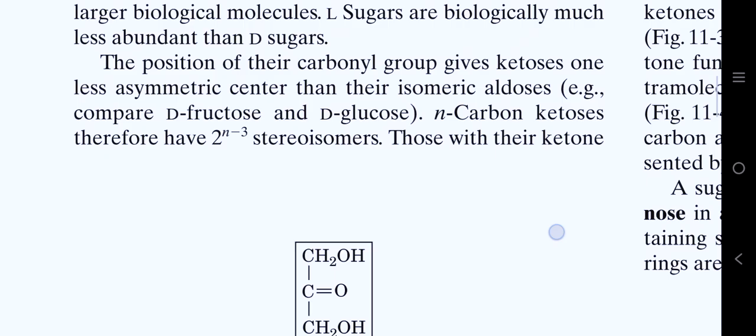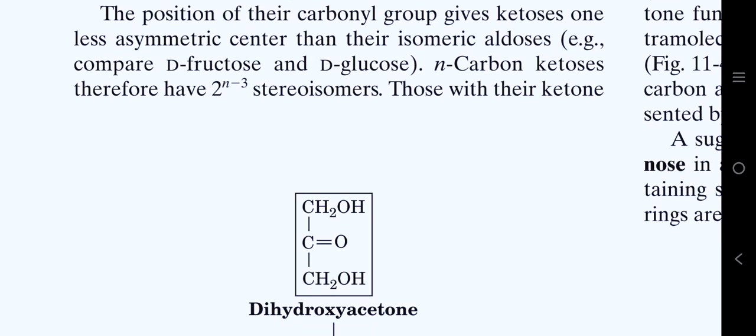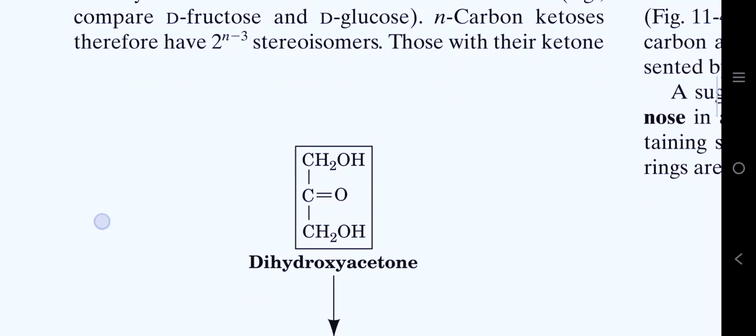The position of their carbonyl group gives ketoses one less asymmetric center than their isomeric aldoses. The ketone groups are present within a chain, so they will have fewer isomers than the aldoses. We have seen that glucose has 16 stereoisomers, but fructose, which is also a 6 carbon molecule, has 8 stereoisomers. The formula for calculating the stereoisomers of a ketose with n carbons is therefore 2 to the power n minus 3 stereoisomers.